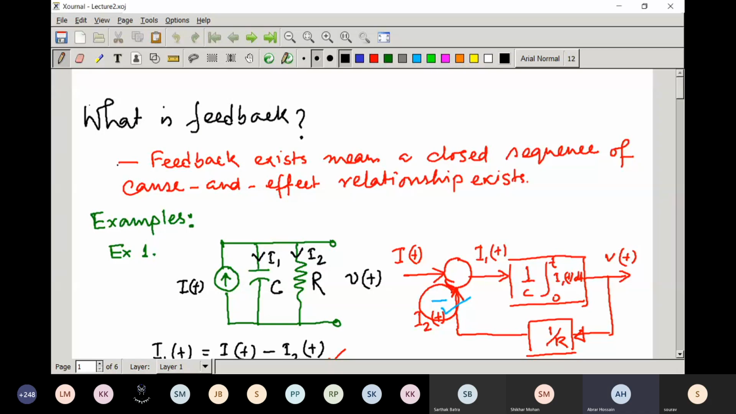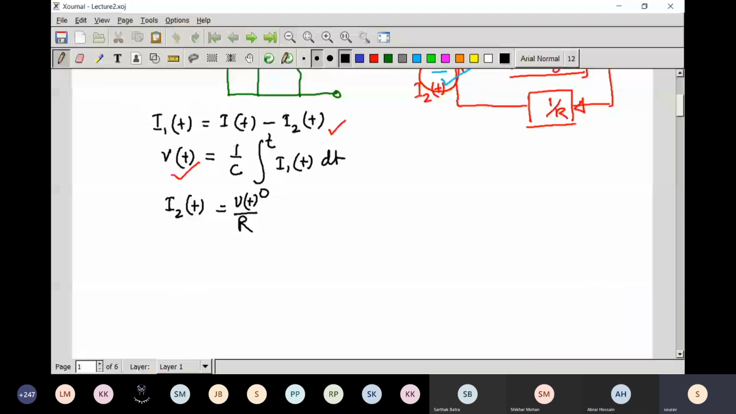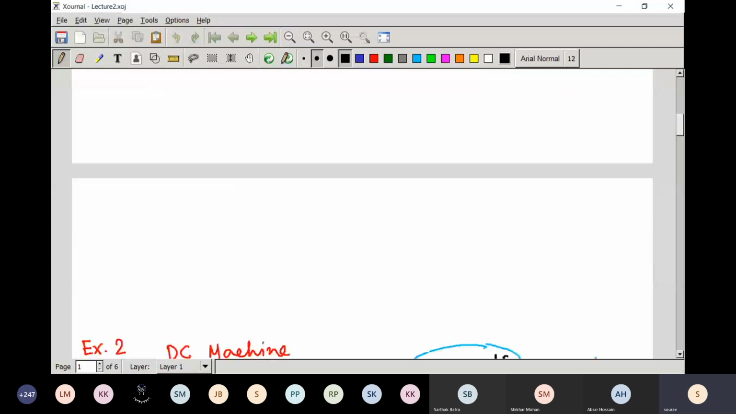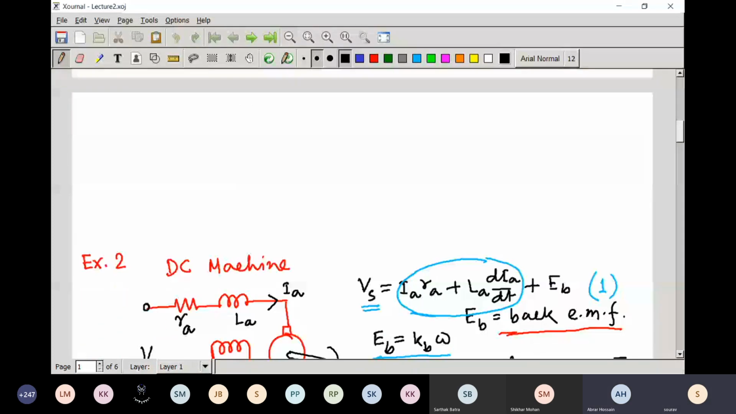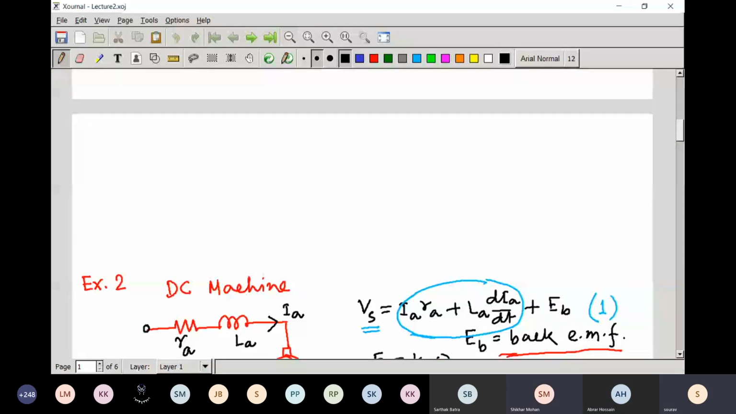Sir, how do we decide a positive or negative feedback? Yes, I'm coming to that. So positive or negative feedback, first of all, is it now visible? Yes, sir. Is it visible now? Yes, sir.